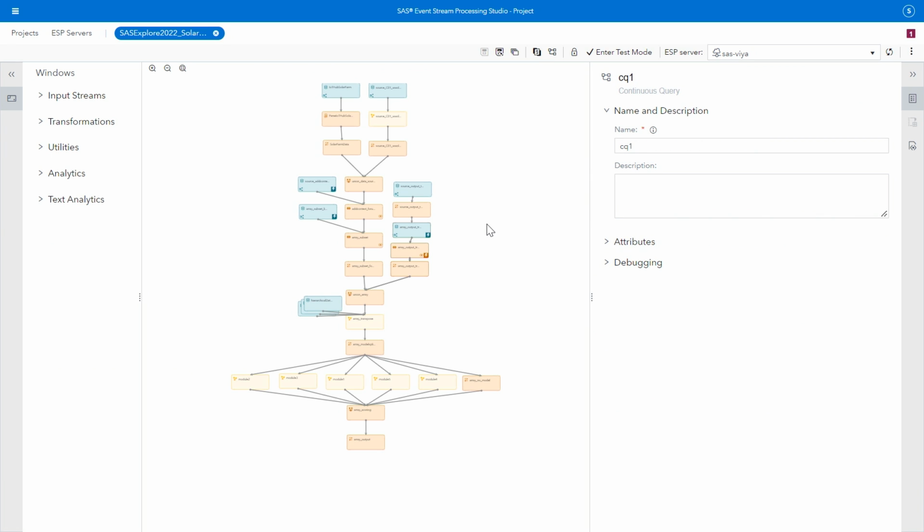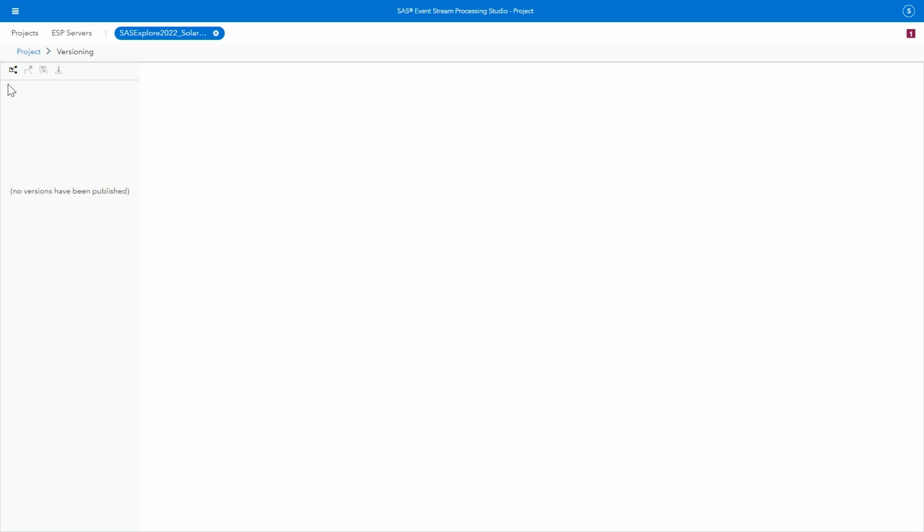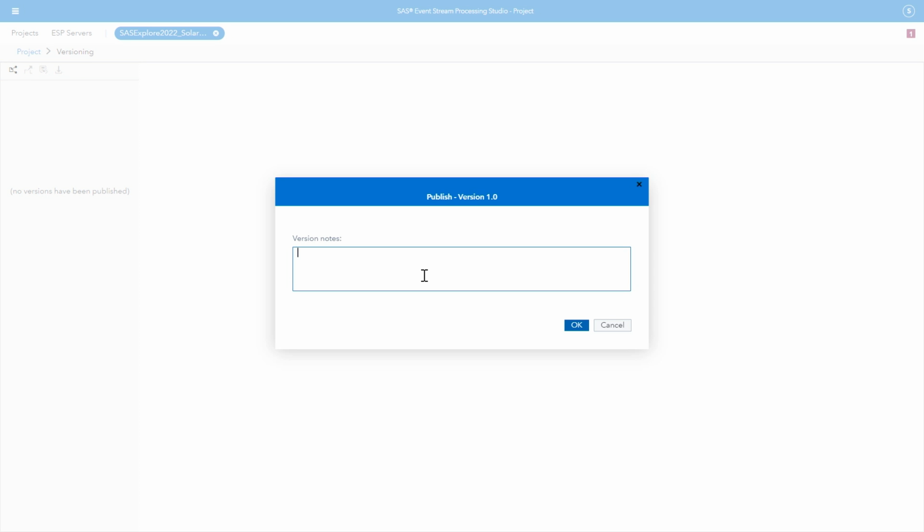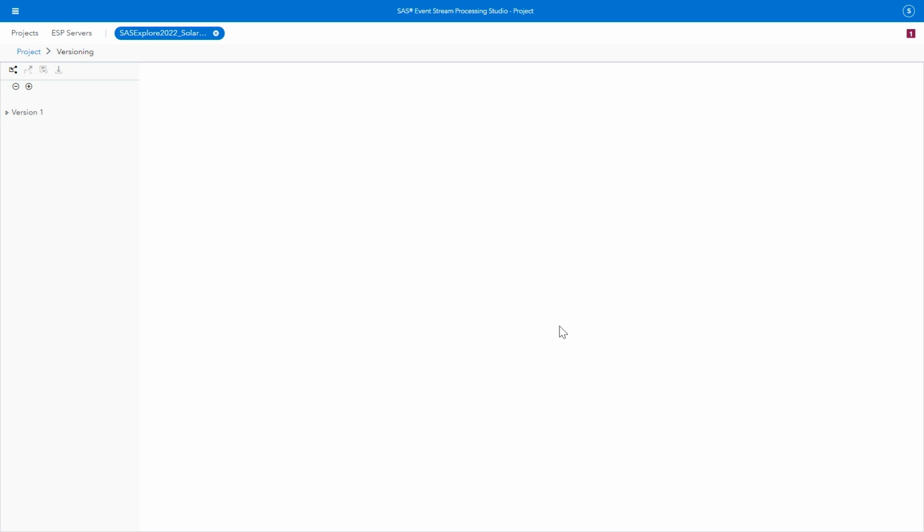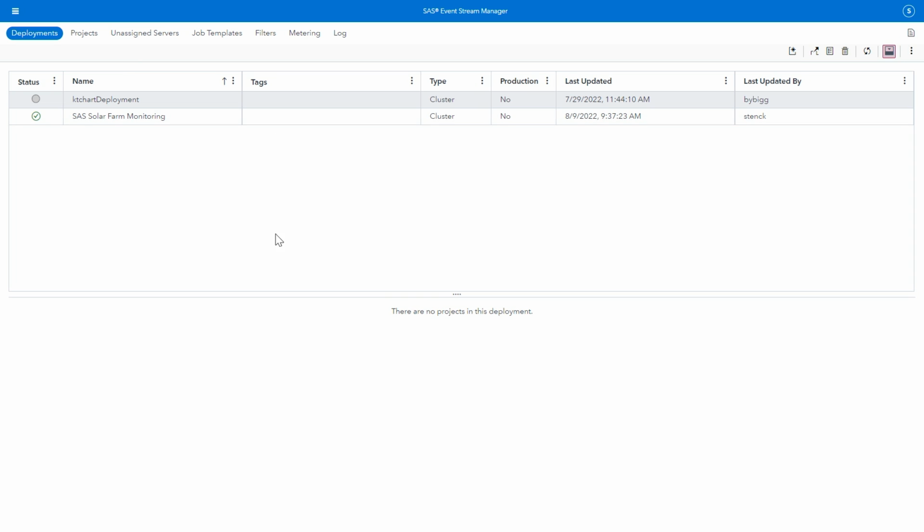So now that I have my project finalized, it is ready to be deployed into production. So I can choose to version that project, and I can give it a brief comment. And then I can go over to Event Stream Manager and deploy it.